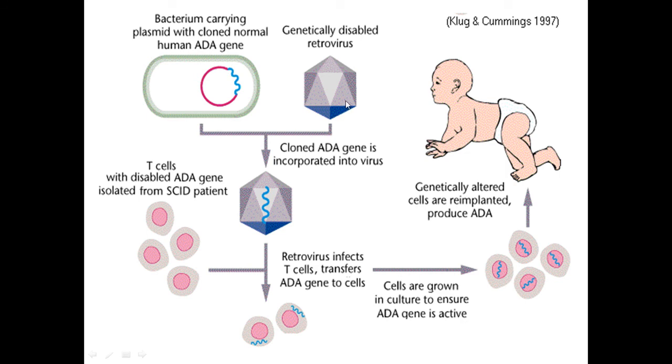Normally a retrovirus, that is adenovirus or retrovirus, will be used as a vector for human beings, especially for mammals. It has the advantage that it will easily infect mammalian cells. Apart from that, a virus can also infect bacteria, and we call those phages. When these two get infected, what is present inside the bacteria is transferred to the virus. This virus is allowed to infect the patient's cells, so the artificially prepared gene is entering into the